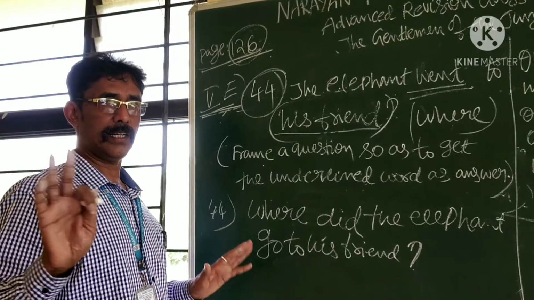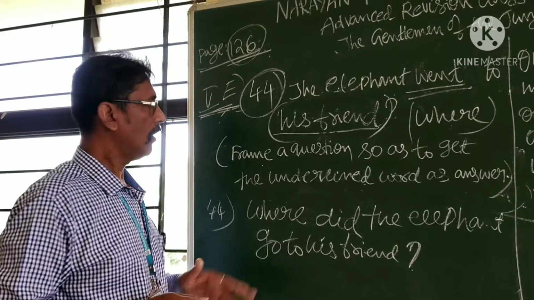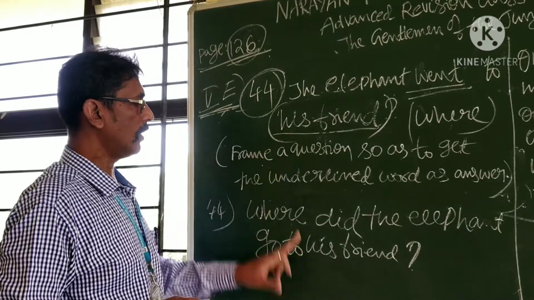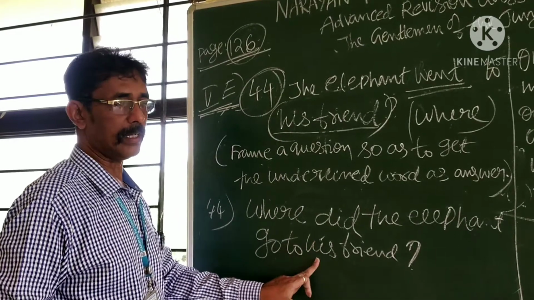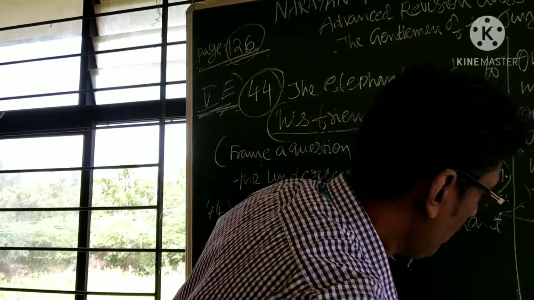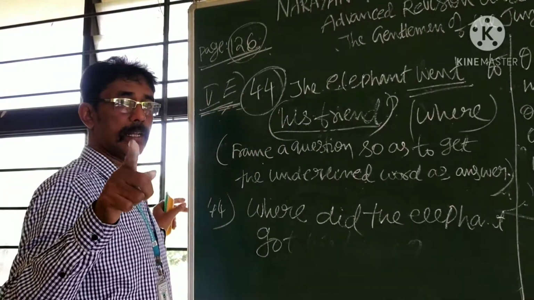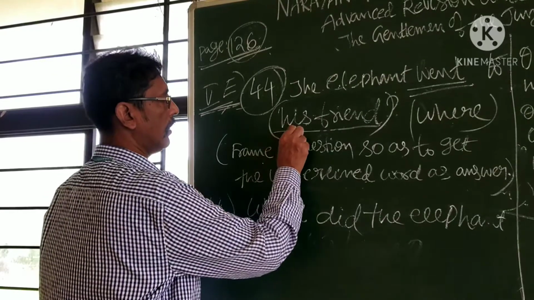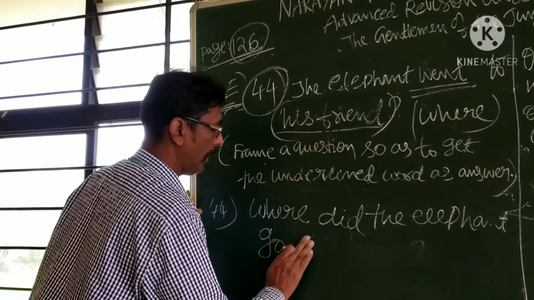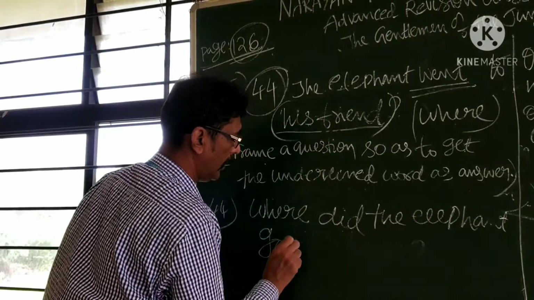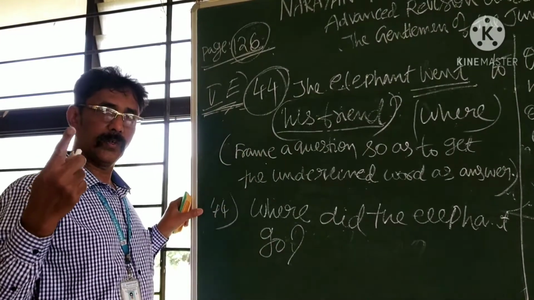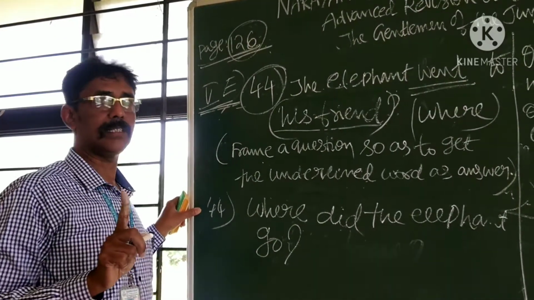English is not like ready-made food. This underlined word should not be written in the answer. It is right. You must remove this one. Why? It is a wrong way indeed to use the underlined words. That is why, where did the elephant go? Question mark. You can score 1 mark easily.